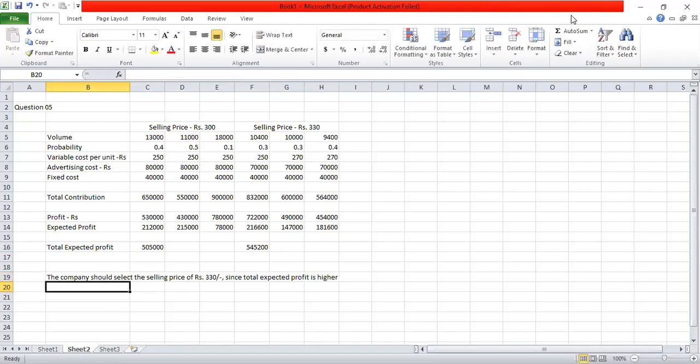So with this we have answered both 5.1 and 5.2. In other words, both those parts, 5.1 and 5.2, we have answered through these calculations.